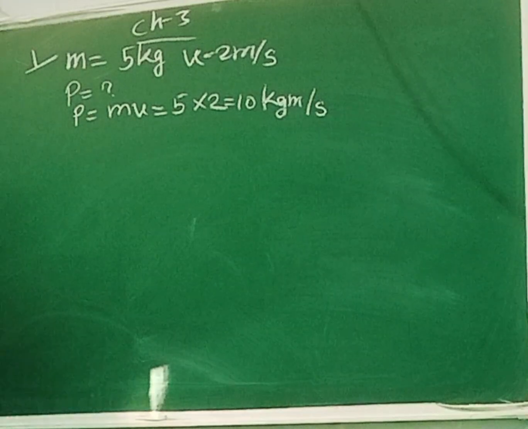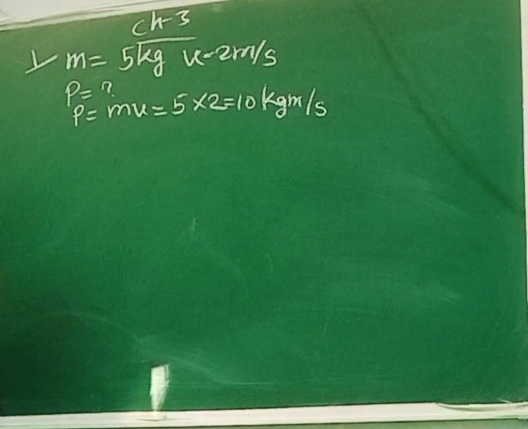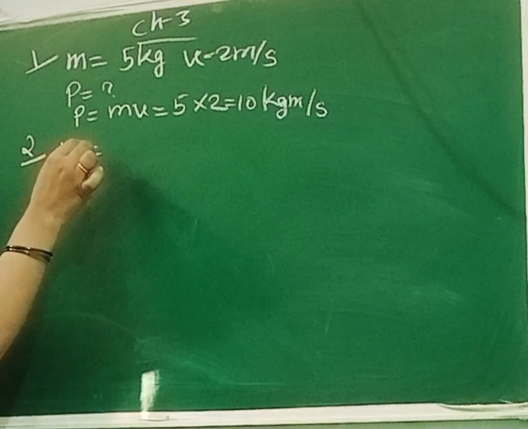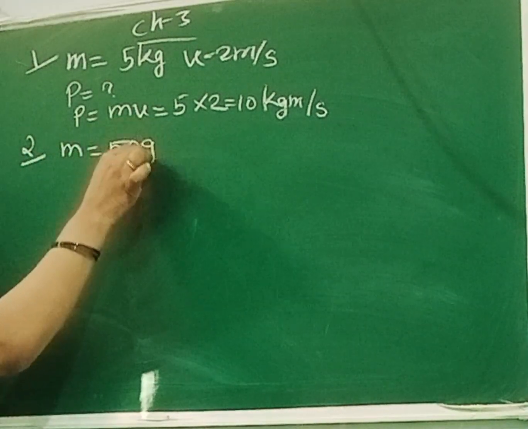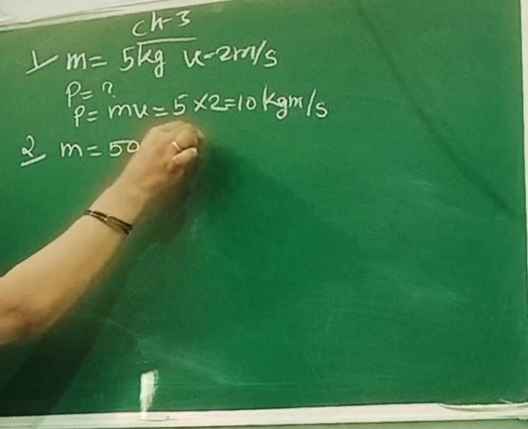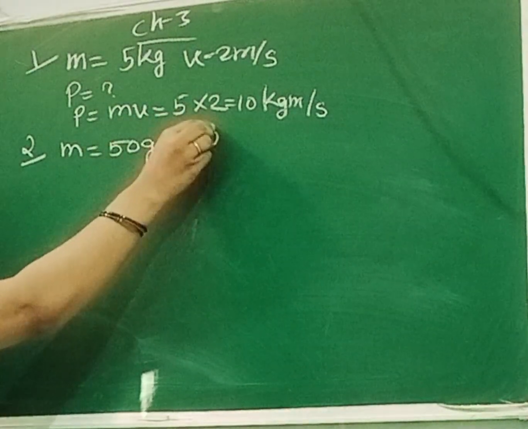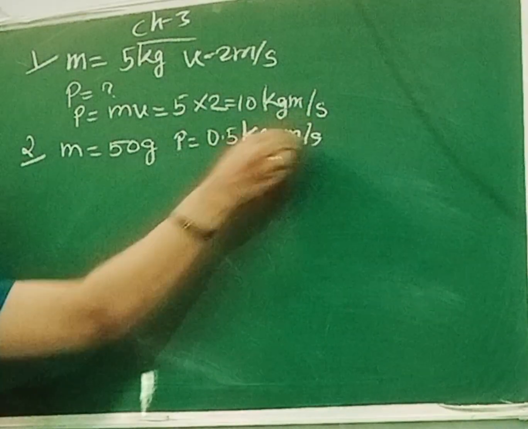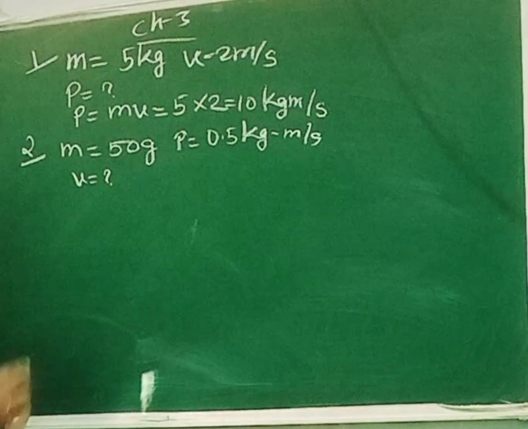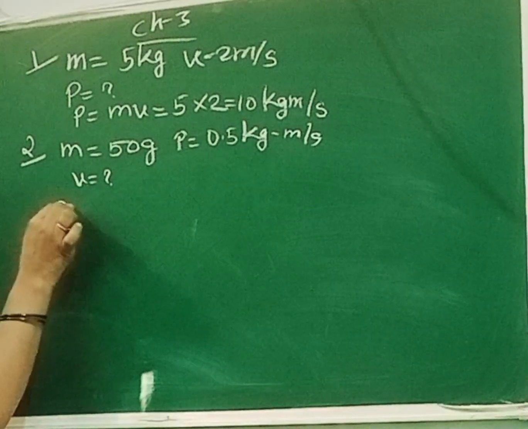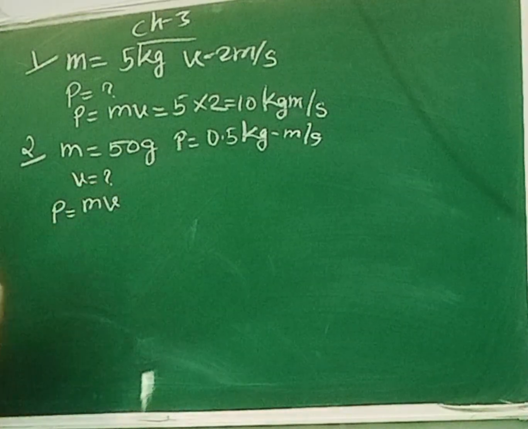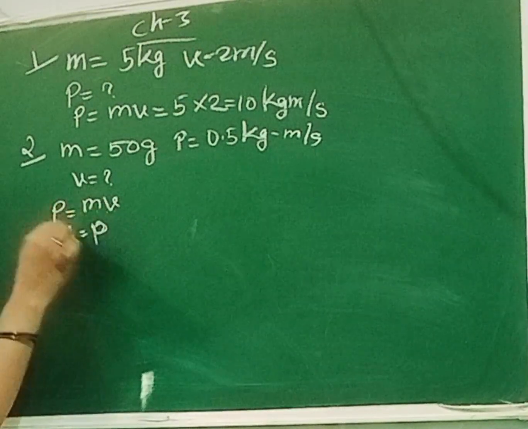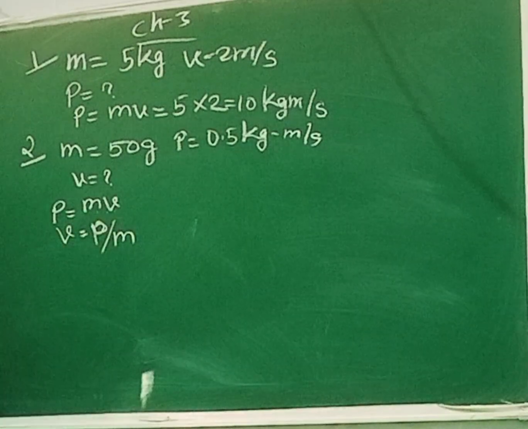Now, the second question, the linear momentum of ball is given and mass is given. So mass is 50 gram and momentum is 0.5 kilogram meter per second. And here we need to find out the velocity. Okay, so in this question we know the formula P is equal to M into V. So we need to find out V. So V is equal to P upon M, as this M will be transferred this side.